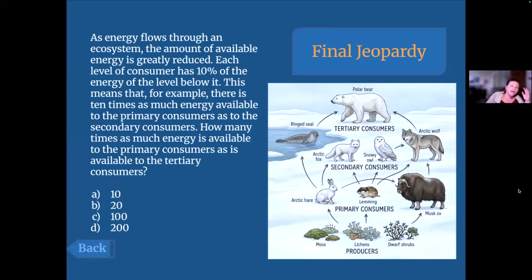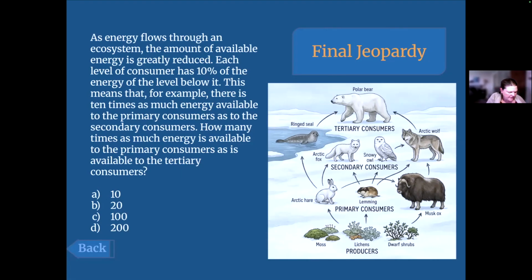Final Jeopardy. As energy flows through an ecosystem, the amount of available energy is greatly reduced. Each level of consumer has 10% of the energy of the level below it. This means that, for example, there is 10 times as much energy available to the primary consumers as to the secondary consumers. How many times as much energy is available to the primary consumers as is available to the tertiary consumers?